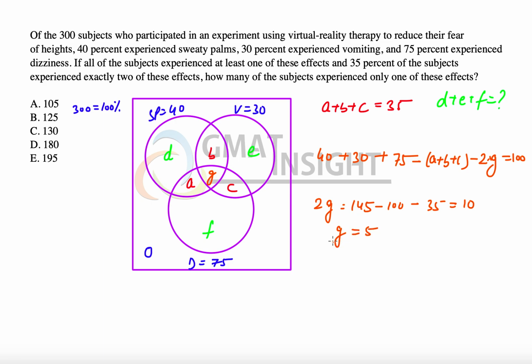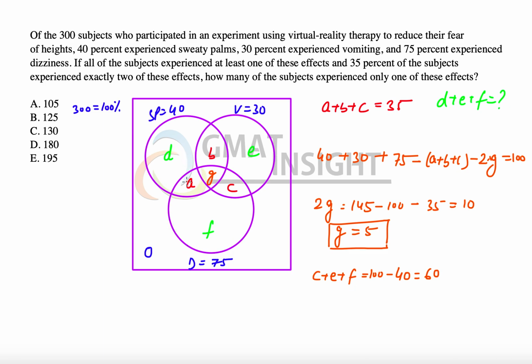That's the first piece of information. Now that we know the value of G, we have to find out the value of A plus B plus C. So what we can do at this moment is form a few equations. For example, what I see is that this entire circle is 40. That means everything outside this circle should be 60%, and outside this circle we have three variables. That means C plus E plus F is equal to 100 minus 40, which is equal to 60. Similarly, we can form three such equations. So let me write it, 60.